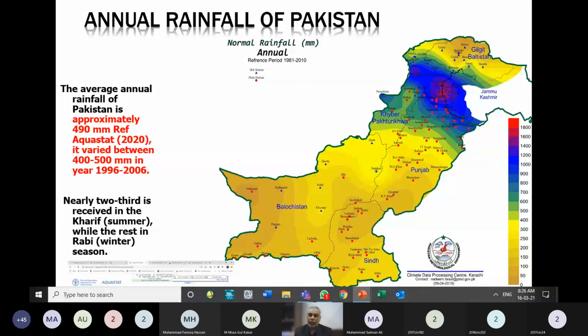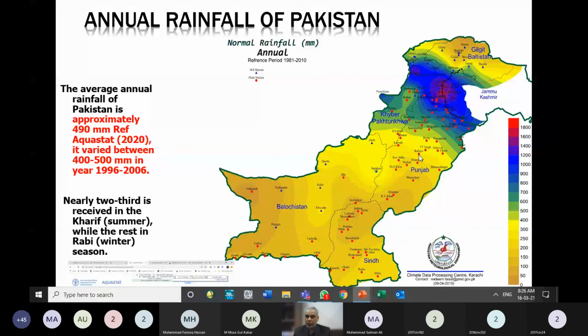So the values of the rainfall in a year have been collected, a database has been made, and then the average of the 30-year annual rainfall was calculated, and then it was described with the help of GIS software, and this contour map was generated, which shows the normal annual rainfall of Pakistan using the data of these stations.